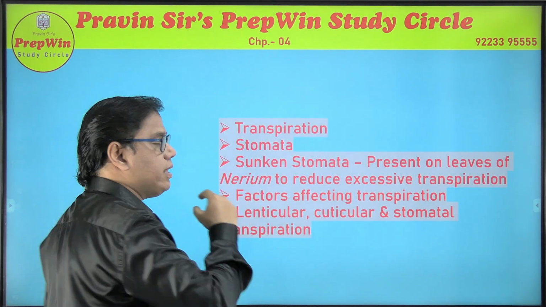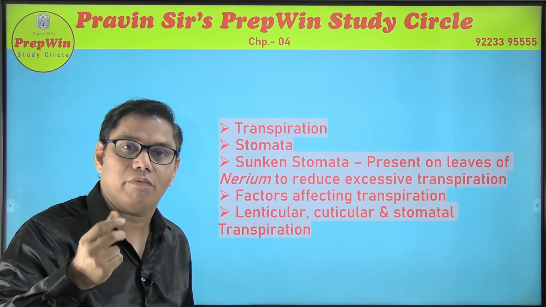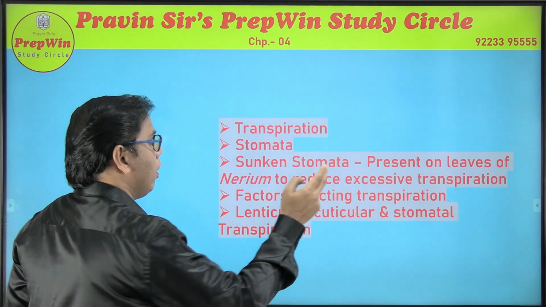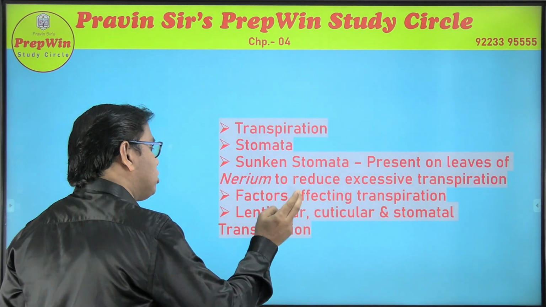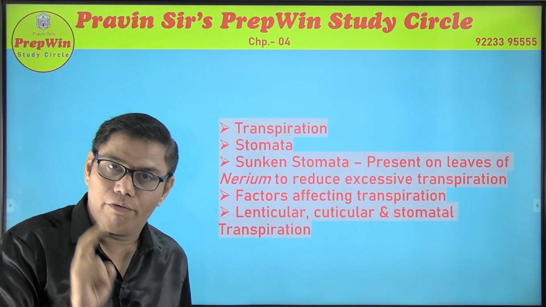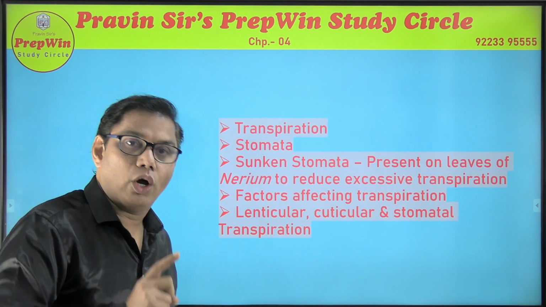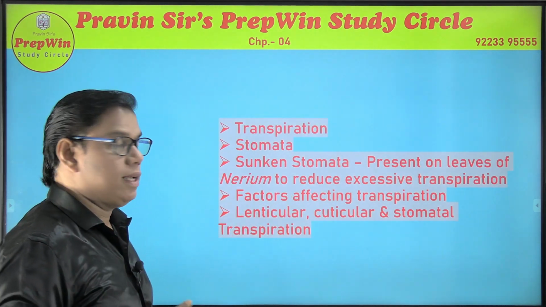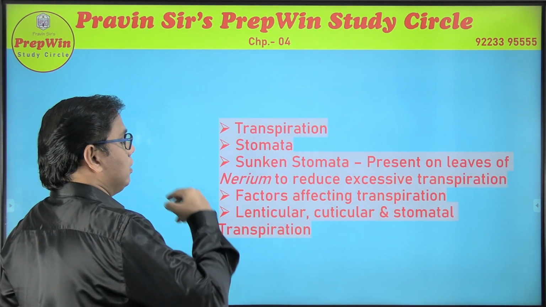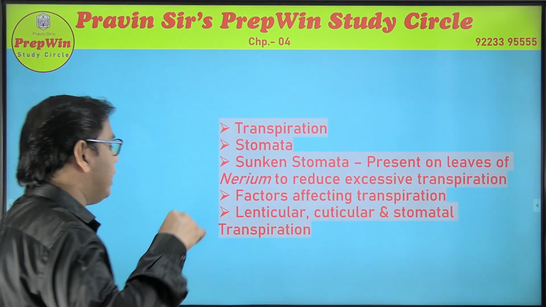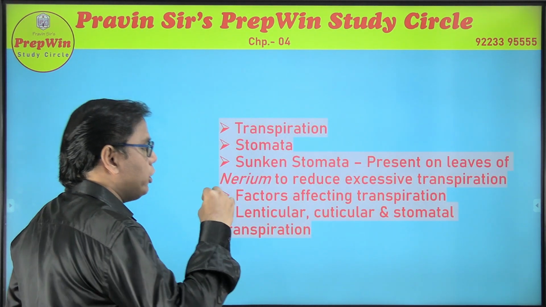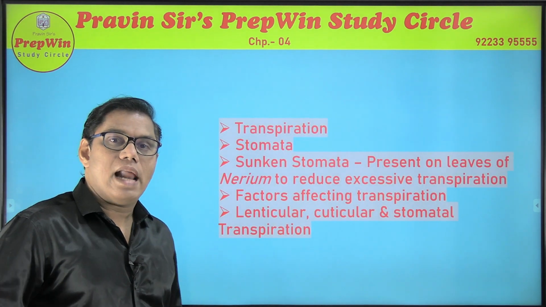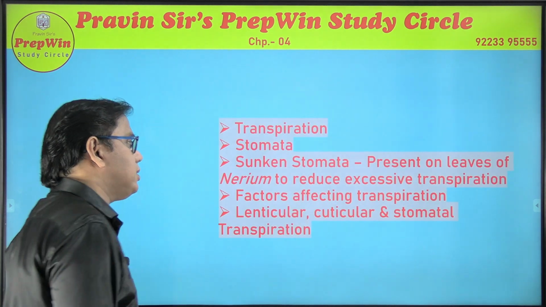Again, they will give you some factors and they will ask you which one of these is not a factor of transpiration. So you also get a question related to factors of photosynthesis. So you must know the factors of transpiration as well as photosynthesis. Last but not the least, different kinds of transpiration, that is lenticular transpiration, cuticular transpiration and stomatal transpiration. They can ask you a location where this takes place.